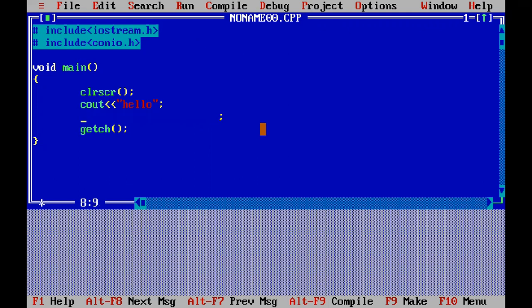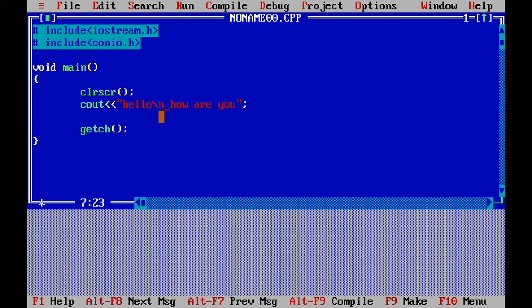So I can use a single statement. For example, not using two cout statements, I want hello, how are you. This message will appear on a single line, but after the hello, I press the backslash n. Now, on a single cout statement, it will appear on two lines.